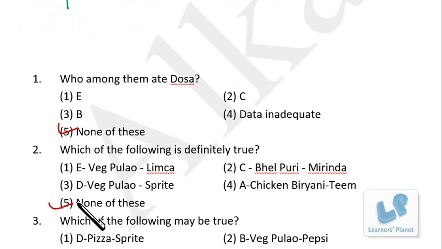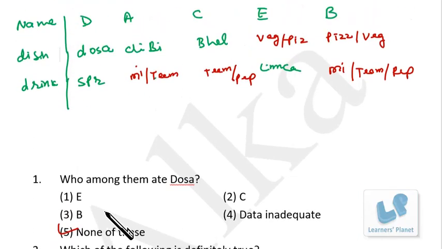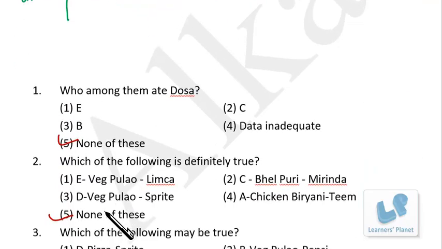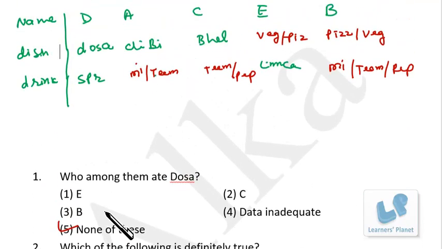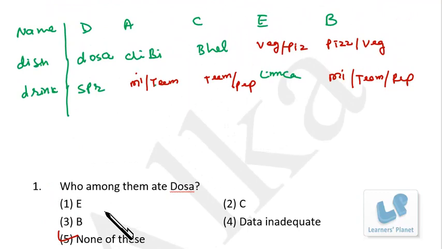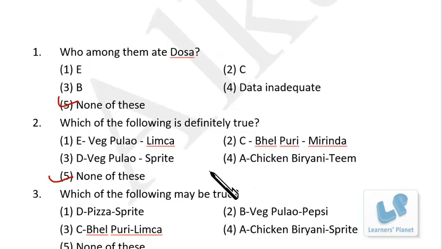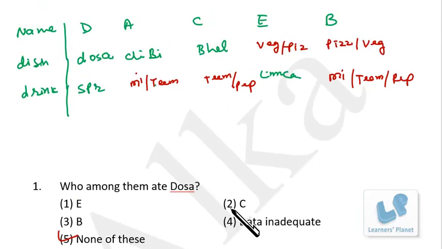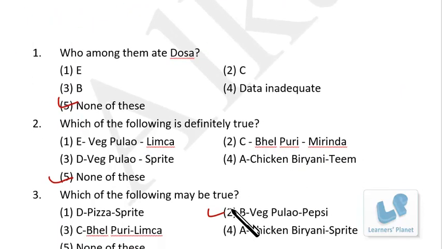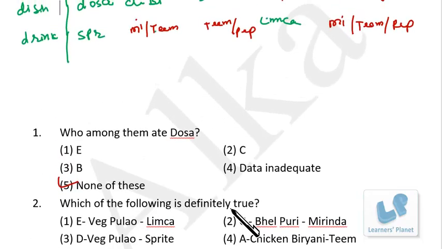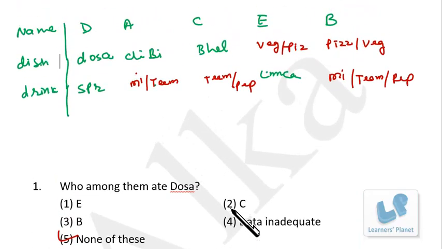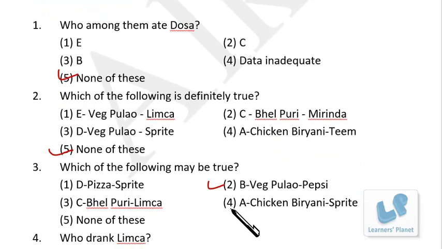Which of the following may be true? D, pizza, Sprite, no. B, veg pulao, Pepsi, that can be true. C, bhelpuri, limca, no. A, chicken biryani, Sprite, no. So this one is true.